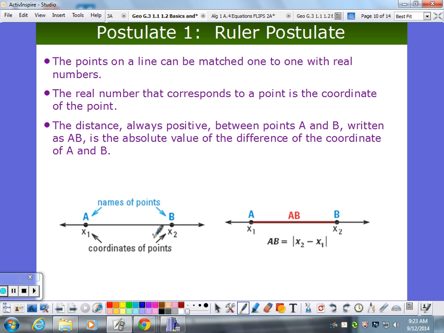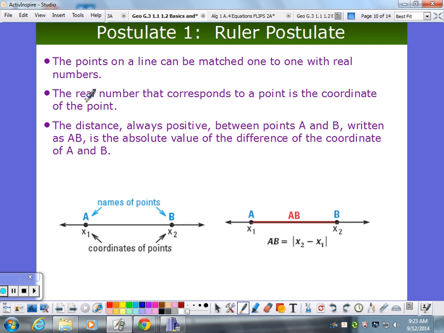All right, so we're going to start with postulate number 1. We're on the back now. Postulate number 1 is called the ruler postulate. Now remember, postulates are things that we're assuming are true. We're not going to prove them, but we're assuming they're true. And again, these are not quite the axiom level, which are obviously true. These are, we think, we're pretty sure.